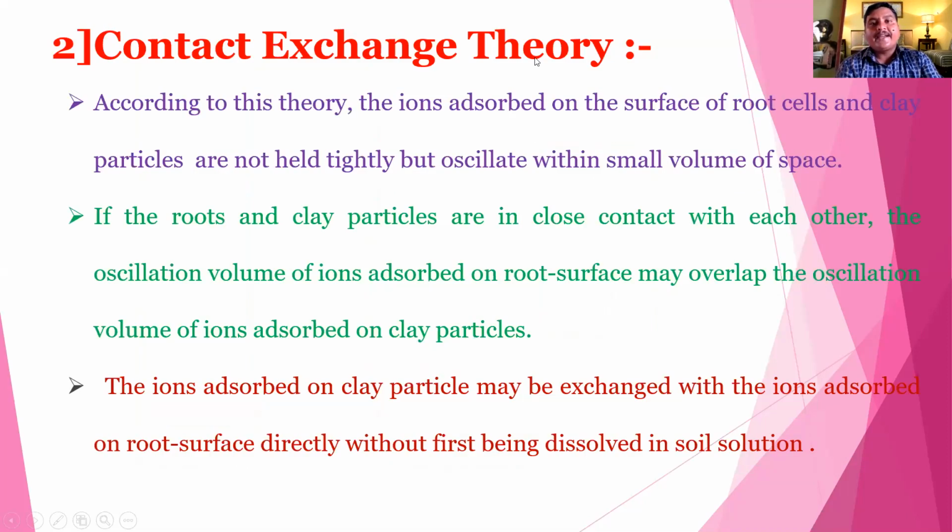The second theory is the contact exchange theory. According to this theory, the ions adsorbed on the surface of the root cell and clay particle are not held tightly but oscillate within a small volume of space. The root and clay particle are in close contact with each other. The oscillation volume of ions adsorbed on the root surface may overlap the oscillation volume of ions adsorbed on the clay particle. The ions adsorbed on the clay particle may be exchanged with the ions adsorbed on the root surface directly without first being dissolved in the soil solution.